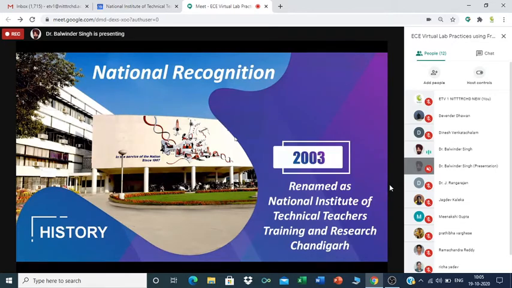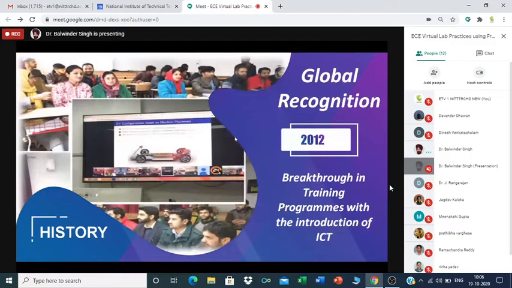The domain of this institute then increased from only polytechnic to engineering college teachers as well as towards research activity. And in 2012, this institute was a pioneer in conducting ICT-based short-term programs like we are conducting today. Training programs with the introduction of ICT started way back in 2012 by our present director, Professor S.S. Patnaik. He started these ICT trainings by using Google Hangouts and other free tools.